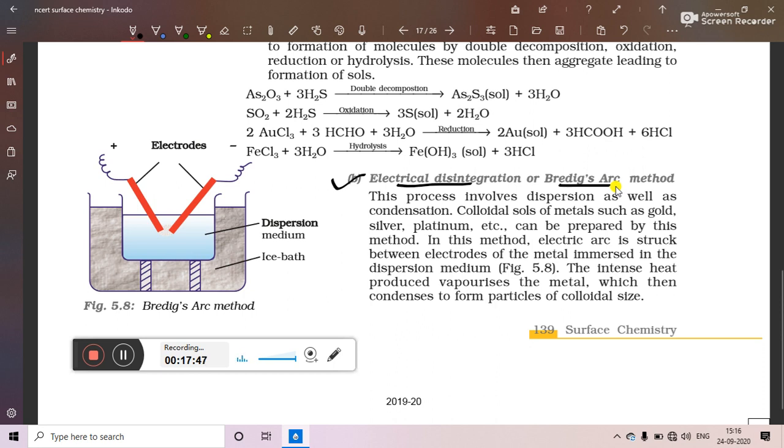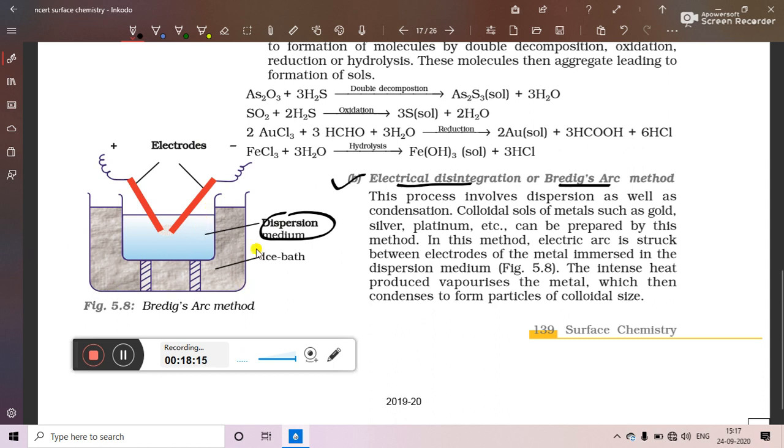They may ask, okay, explain the method to prepare colloidal sol of costly metals such as gold, silver and platinum. So you have to understand, okay, it is Bredig's arc method. In that case you have to draw the diagram as well as write the explanation. First of all, in the inner vessel we have to take the dispersion medium in which you have to prepare the colloid.